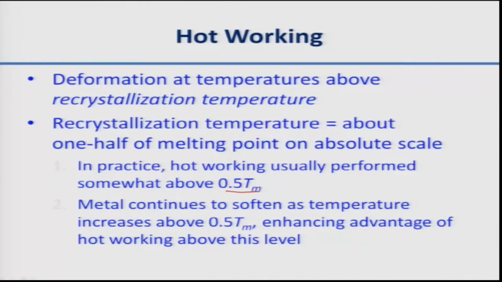This is done because at high temperature the strength of the material decreases substantially, so it is easy to deform. Obviously ductility increases; it will be quite good even at room temperature, but at high temperature it will be substantially increased, and this allows us to deform the material extensively.